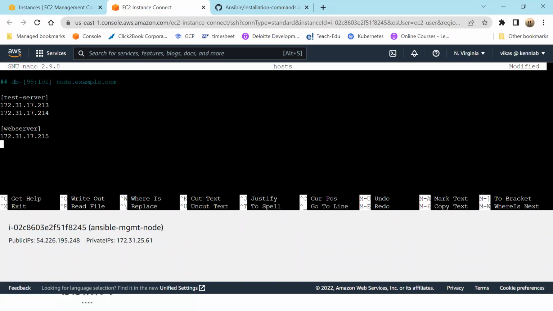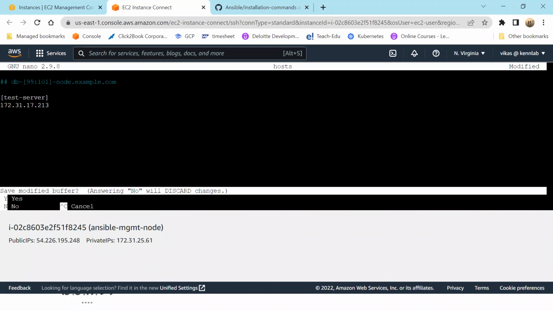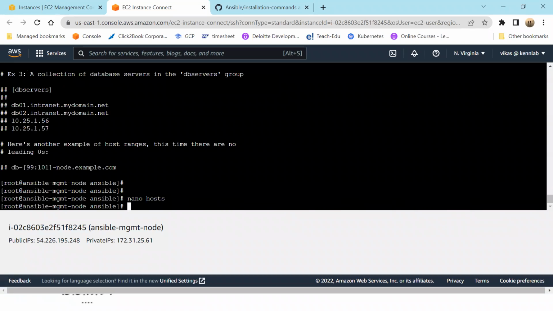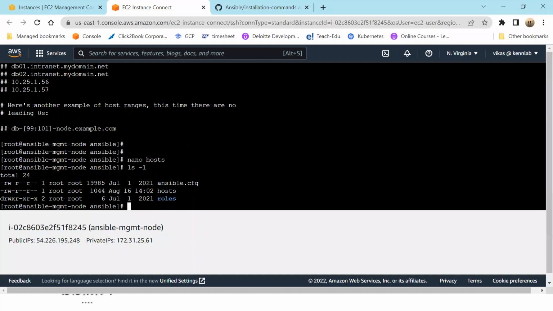If there are 100 or 1000 machines, all their IP addresses should be here. Only if the IP address or the name of the machine is here, then they will be taken care of. Now I don't have these machines, so it will fail. So I'll remove the ones which I don't need. I have only one machine, test server, that's it. Ctrl X, Y, enter. So I have changed my hosts file.